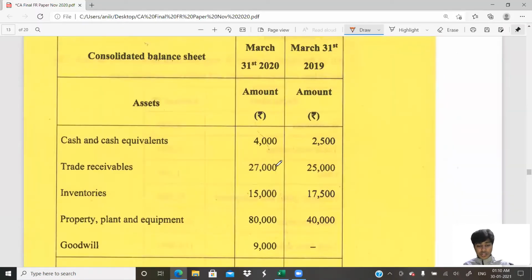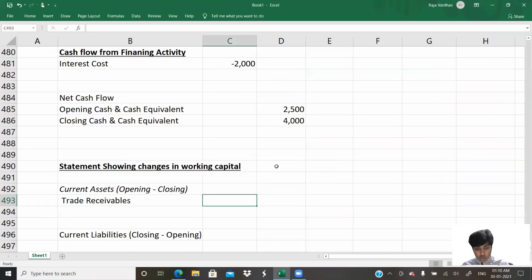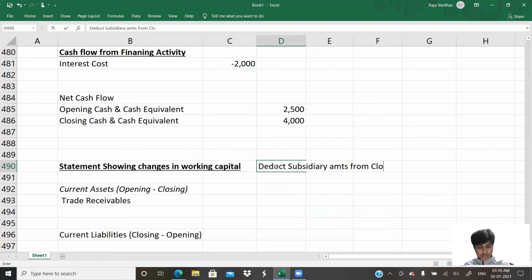What do I do with trade receivables? We should do opening minus closing. You get that? Opening minus closing. Also remember, I'll put one note here: subsidiary amounts must be deducted from the closing. From the closing amounts, whatever is there, deduct that much. Sir, can I alternatively add it to the opening? Yeah, you can do that.